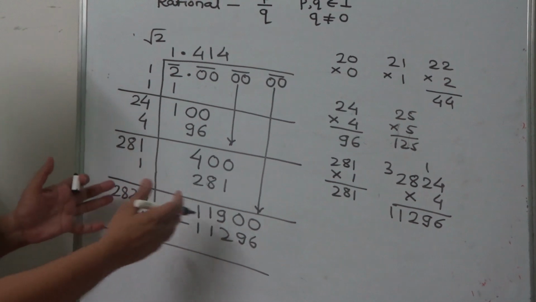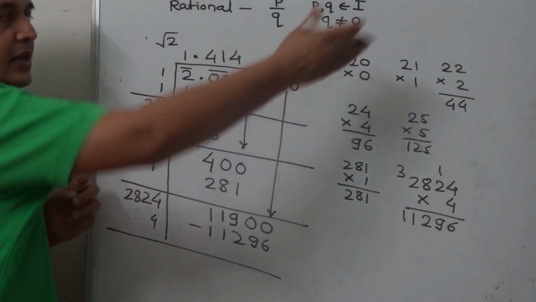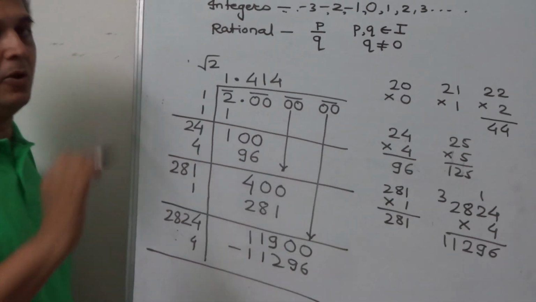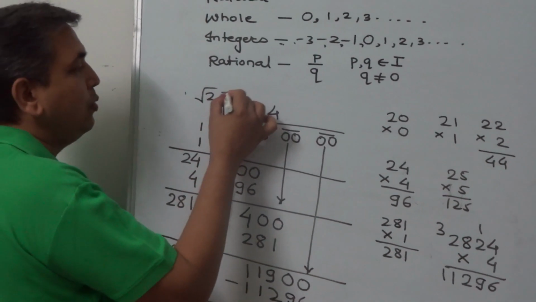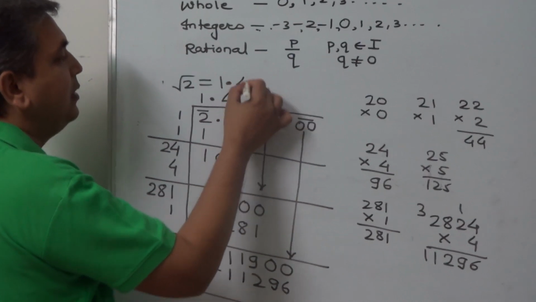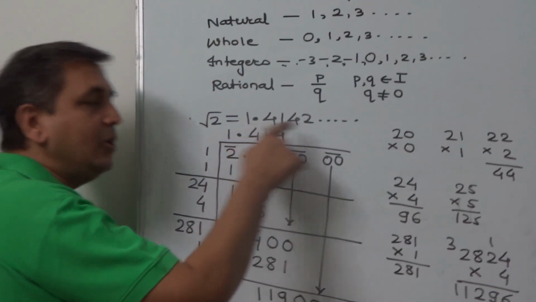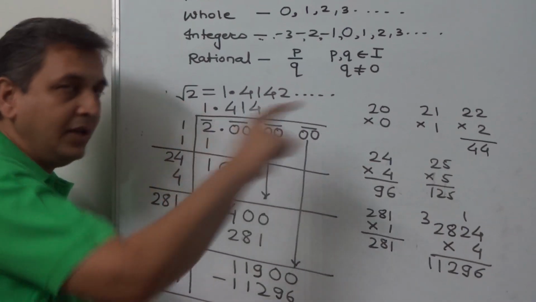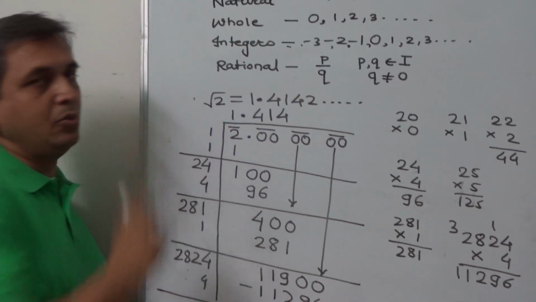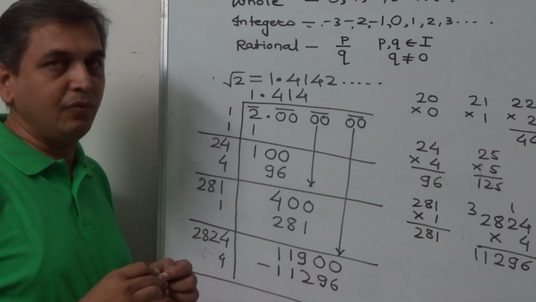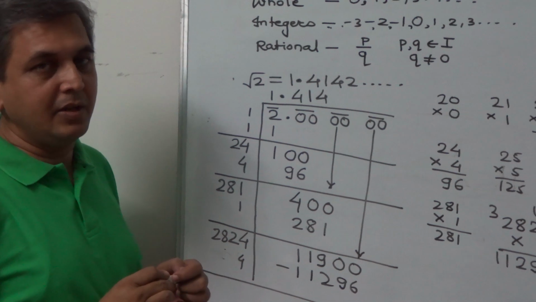Now see, this number goes on increasing, we will get other values and we shall see that the same set of numbers will not repeat. So the value of root 2 is 1.4142 and so on. This will be a non-terminating and non-recurring number, and so root 2 is an irrational number. So root 2, root 3, root 5, these are all irrational numbers.